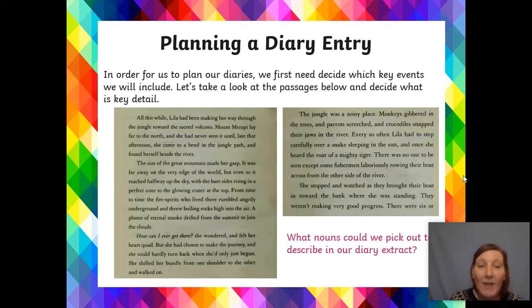It was far away on the very edge of the world, but even so, it reached halfway up the sky, with the bare sides rising in a perfect cone to the glowing crater at the top. I think describing the volcano as well is really important because it's a key part of this story. That's where she's heading, that's her destination. So it's really important that we get that information in there. From time to time, the fire spirits who lived there rumbled angrily underground and threw boiling rocks high into the air. A plume of eternal smoke drifted from the summit to join the clouds. How can I ever get there?